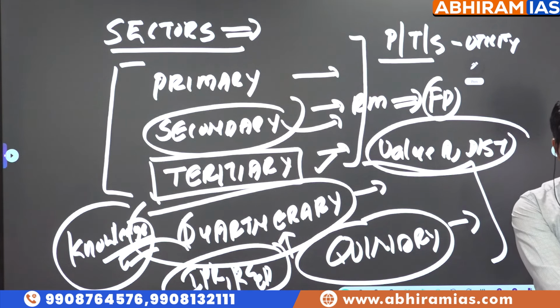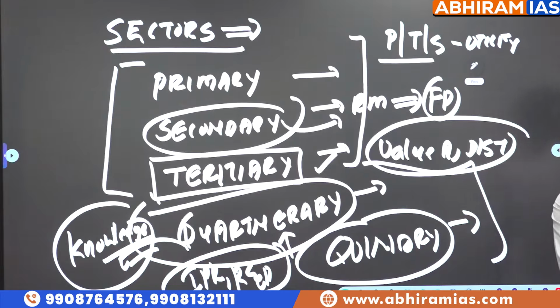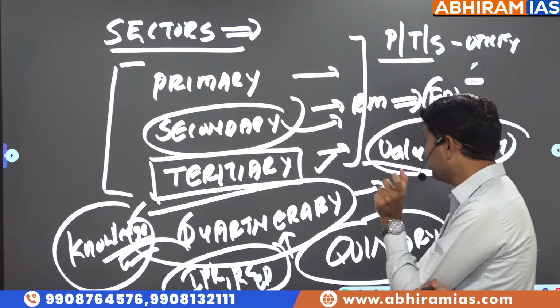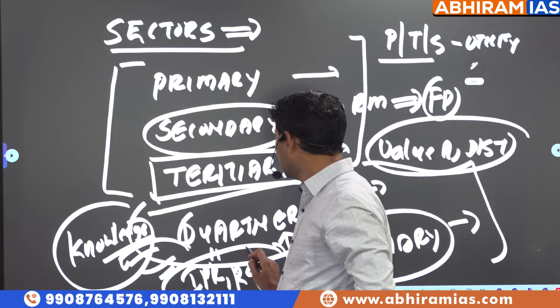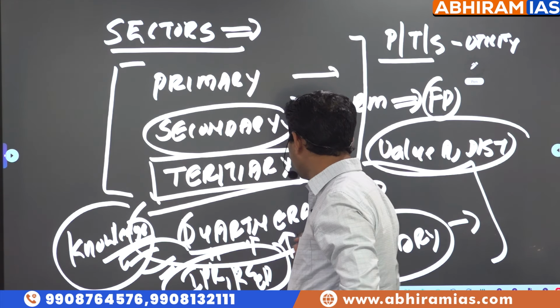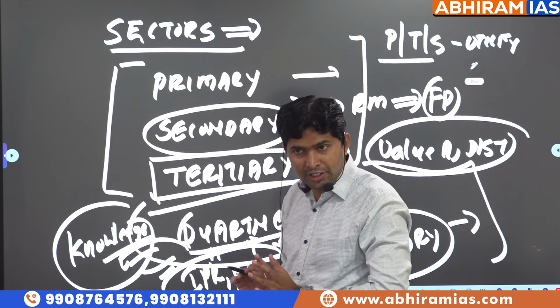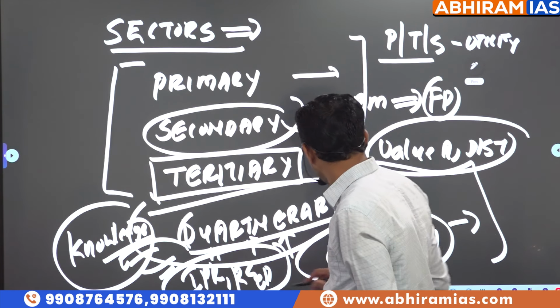Why is everybody afraid of USA? Intellectual property rights are more, new innovations, new technology. So that's why some of the economists say knowledge economy, IPR, research and development should be considered as a separate sector, but actually it's not considered as a separate sector.